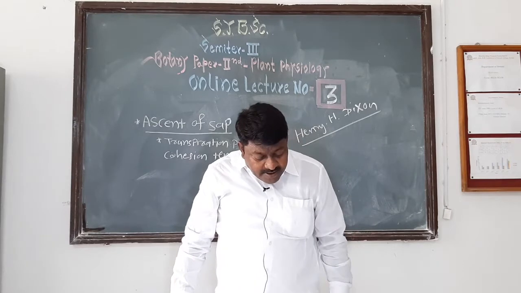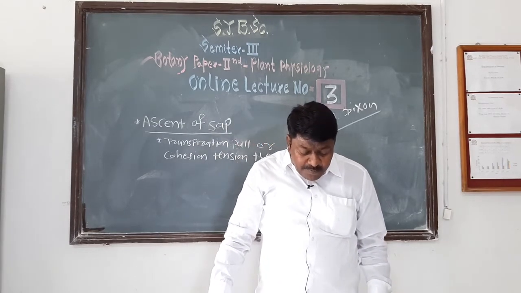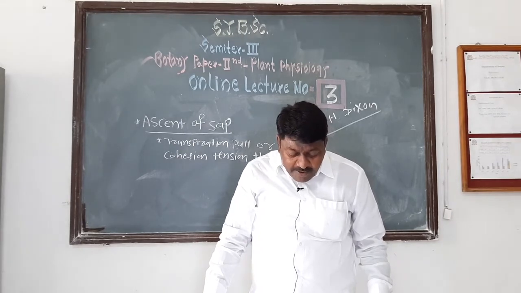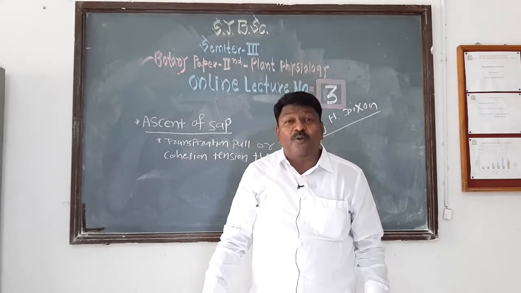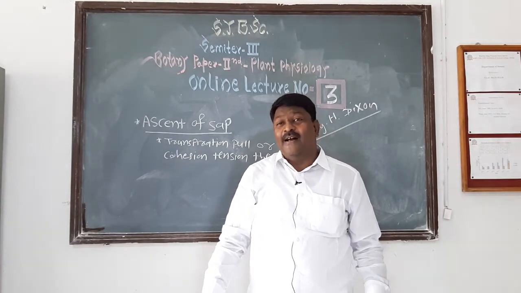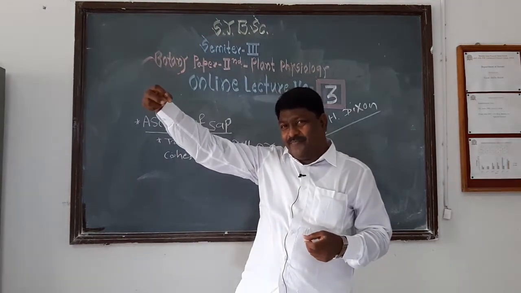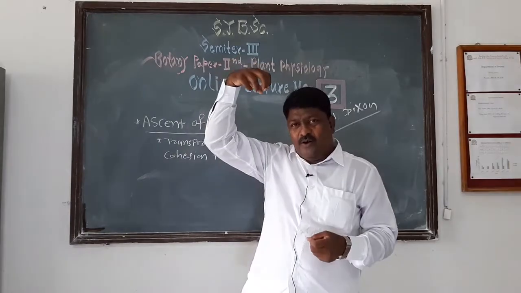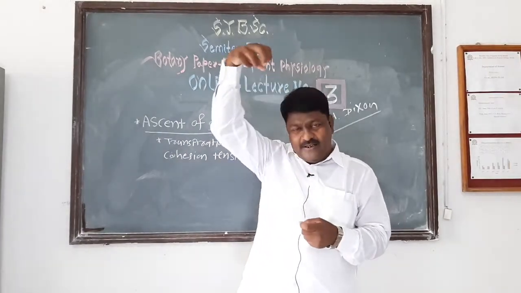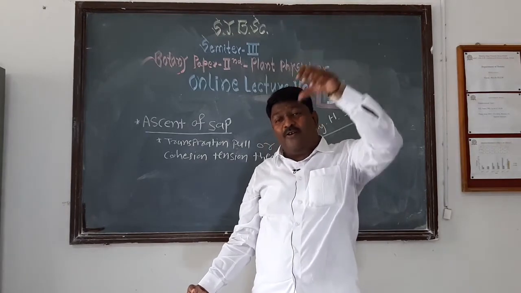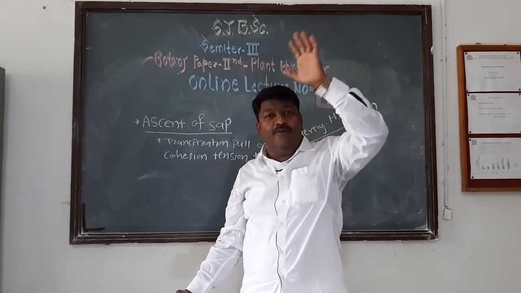And the next feature is that this force of transpiration pull uplifts water and minerals from root to shoot of the plant. As transpiration pull is created, it pulls water and minerals from root to shoot, or from root to leaves of the plant.